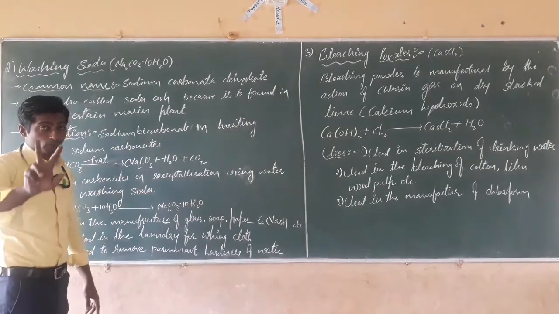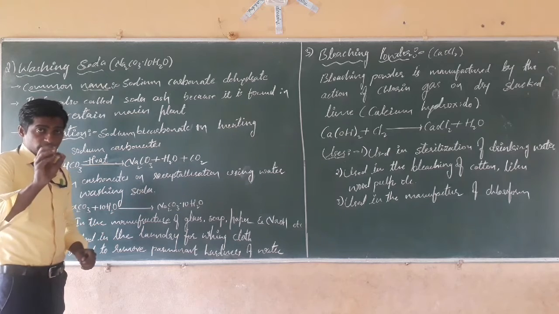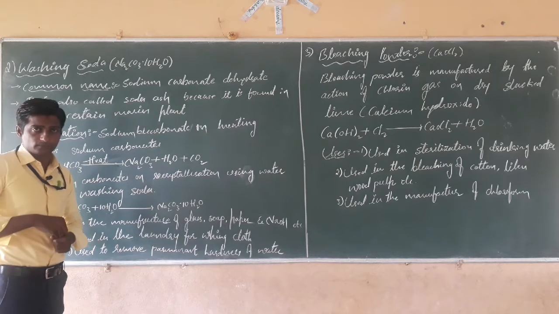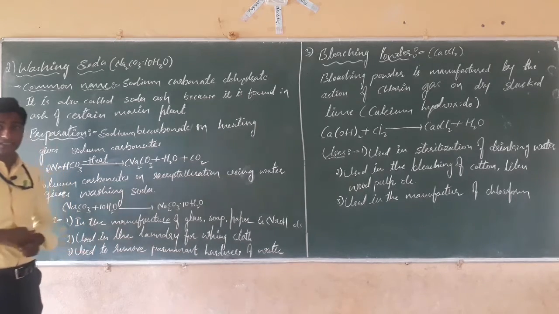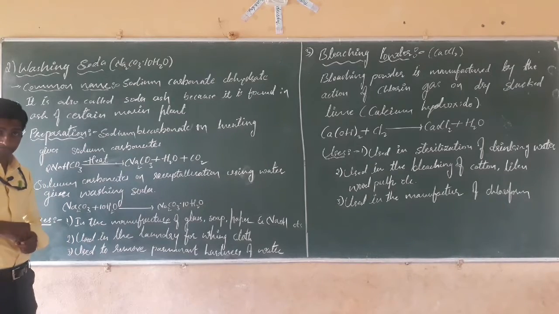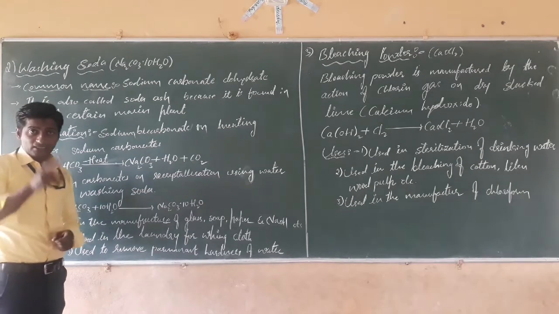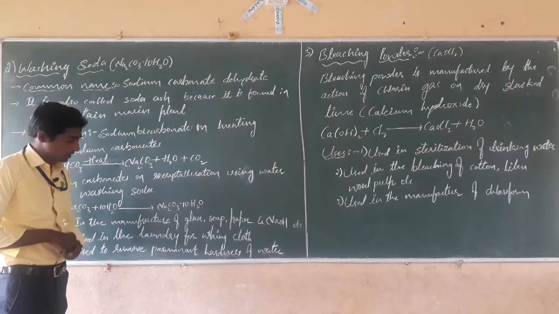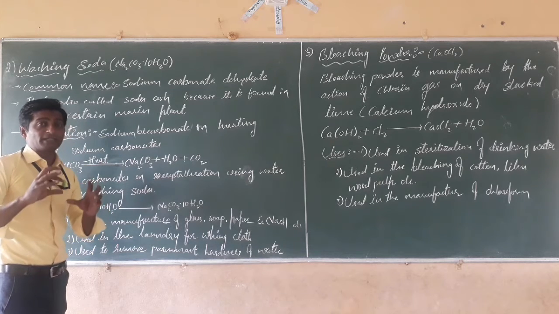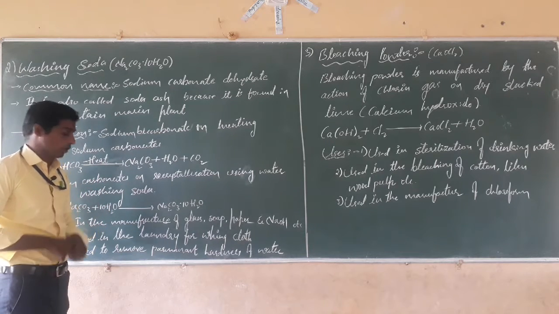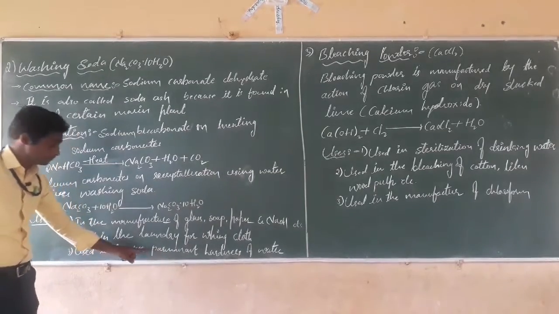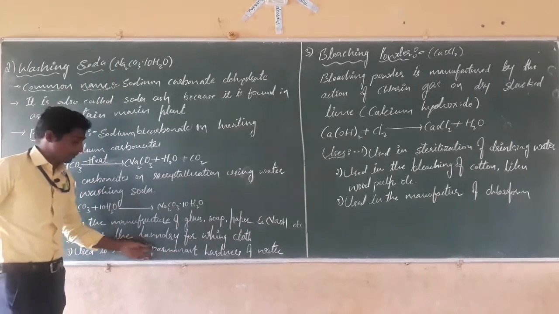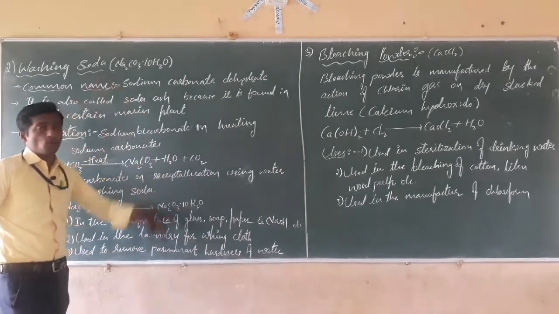You might have studied that there are two types of water, soft water and hard water. Soft water is suitable for drinking. Hard water contains minerals. There are two types of hard water, permanent hardness and temporary hardness. Permanent hardness is the toughest to remove, but it can be removed with the help of washing soda.